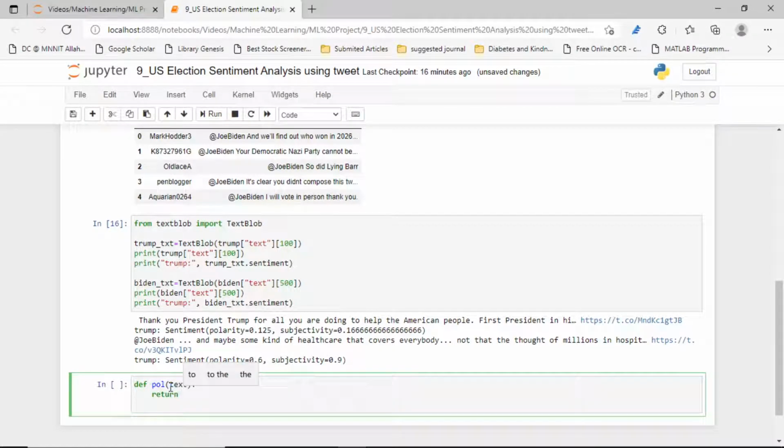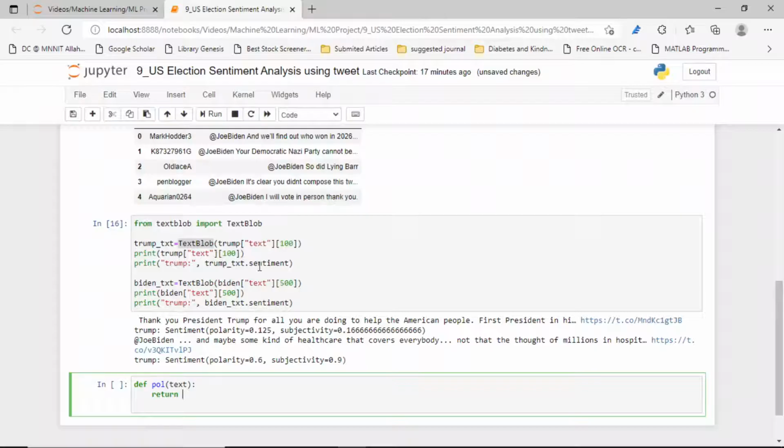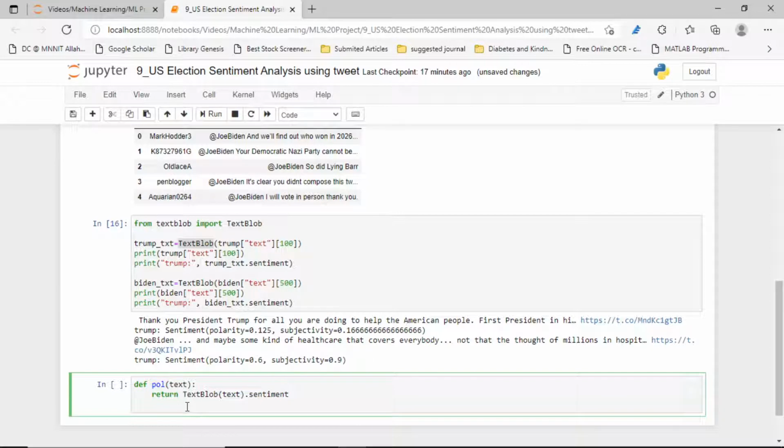Polarity will be TextBlob, we pass it the text, and then take its sentiment polarity value. Okay, that's the simple function.